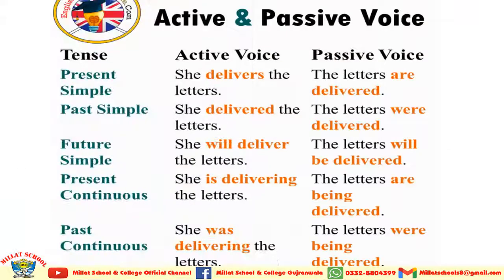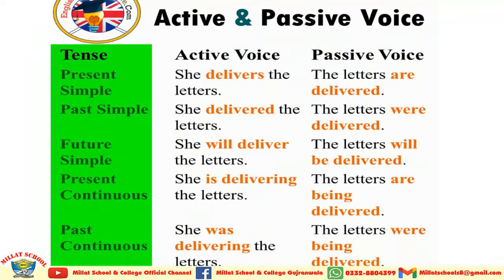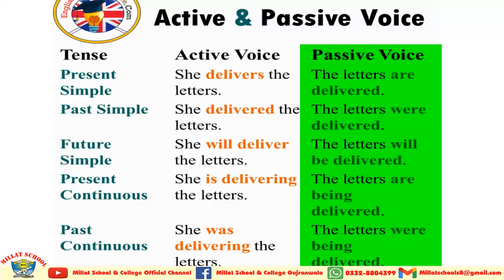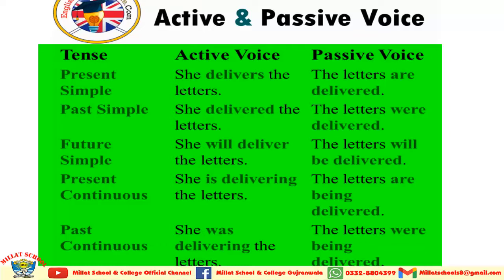Here on the screen you can see that I have given you a precise chart in which I have told you how you can change active sentences belonging to all tenses. In the first column the tenses, in the second column the sentences related to that tense in the active voice form, and in the third column sentences related to that tense in the passive voice form are present. So from this chart you can take help to understand the rules while changing sentences from active to passive voice related to any type of tense.